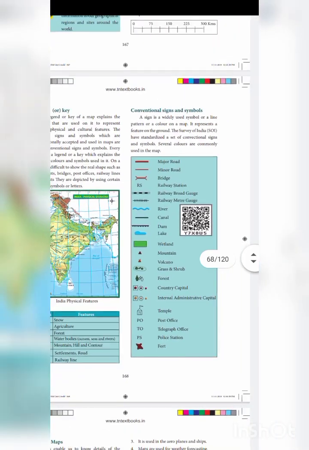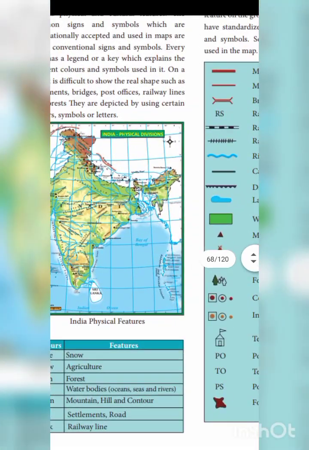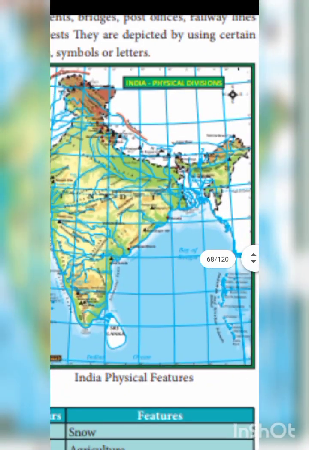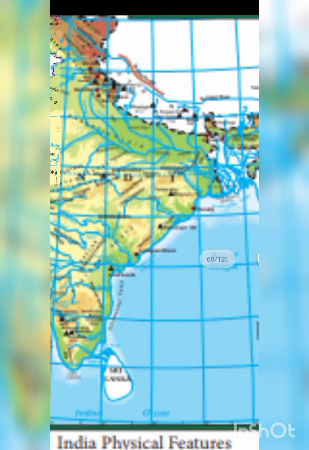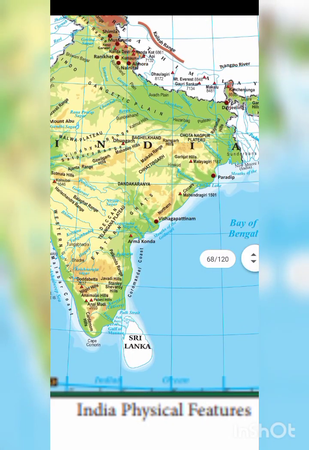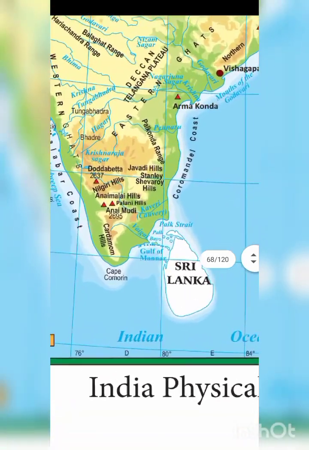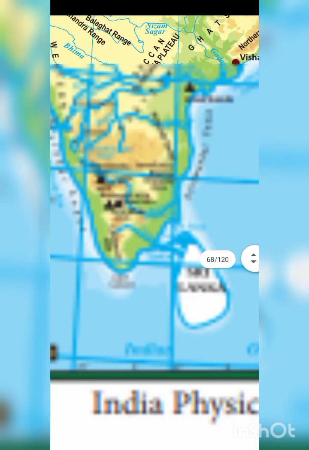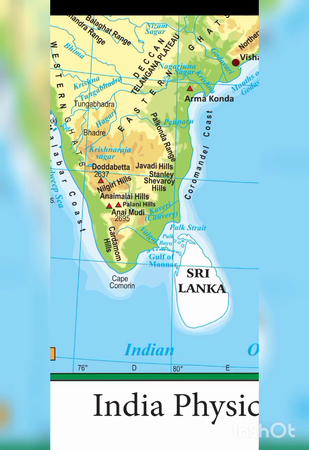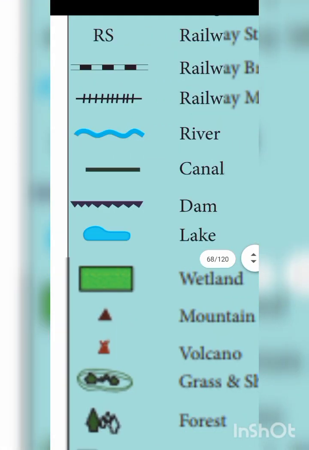Okay, and then if you take a map, somewhat of a triangle is given. What is that triangle? You don't know. What does that triangle mean? See here, so many triangles are given here. That is nothing but the Palani Hills, Anaimudi, and then Nilgiri Hills. Like that, they gave a triangle. What does that triangle mean? See here,